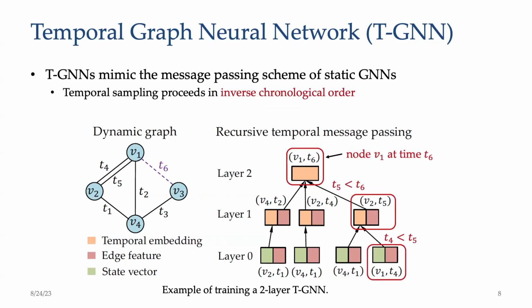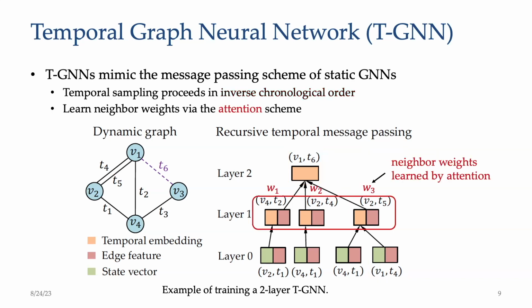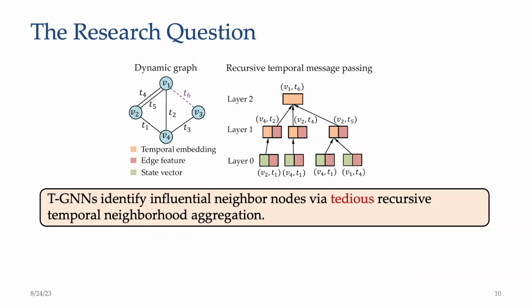The temporal sampling proceeds in inverse chronological order, and we do this kind of temporal sampling layer by layer. Besides, for each layer, TGN employs an attention module to learn the weights of neighbor nodes. In summary, TGN identifies influential neighbor nodes with the tedious recursive temporal neighborhood aggregation.